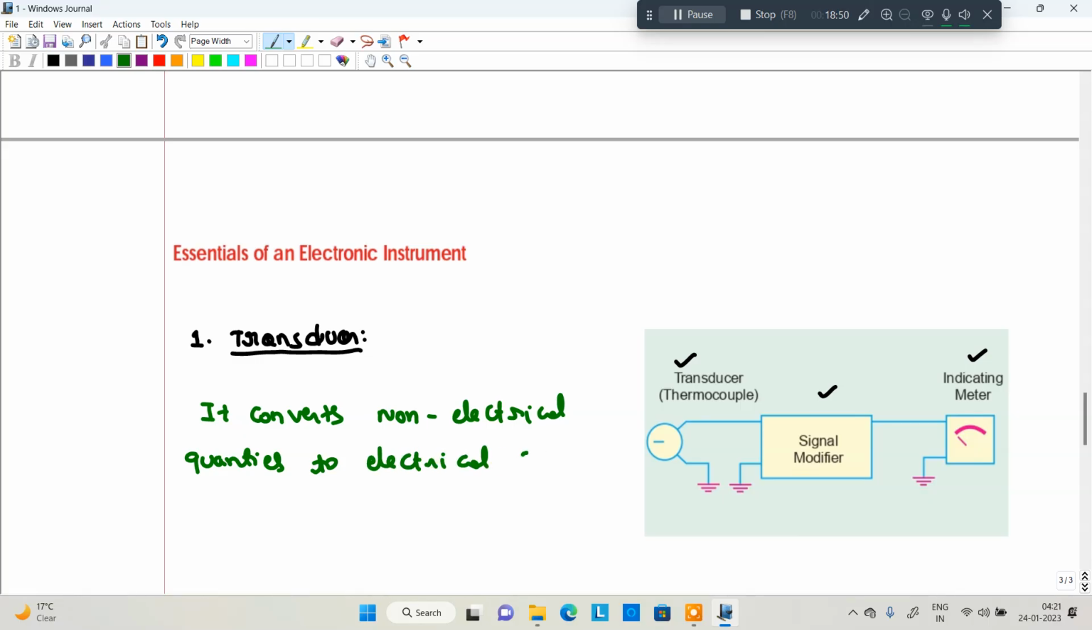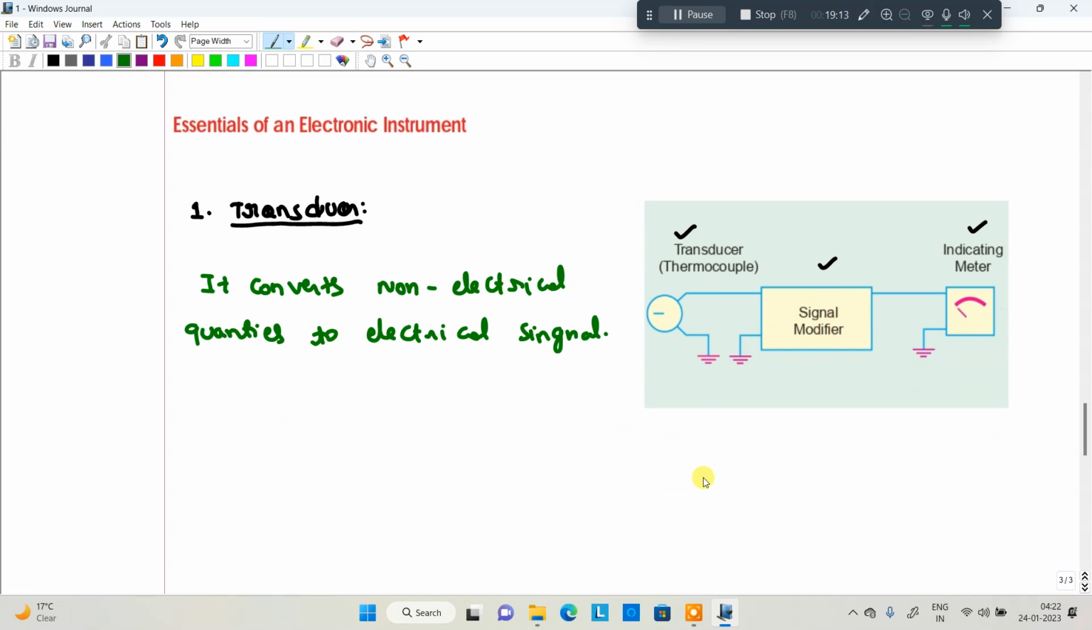Okay, that is a transducer. That means, for example, I want to measure the pressure. For pressure, I am using the strain gauge. Pressure is converted into the form of resistance and then converted into the form of an electrical signal. Okay, it is connected to the signal modifier. Now you will see what is meant by signal modifier.